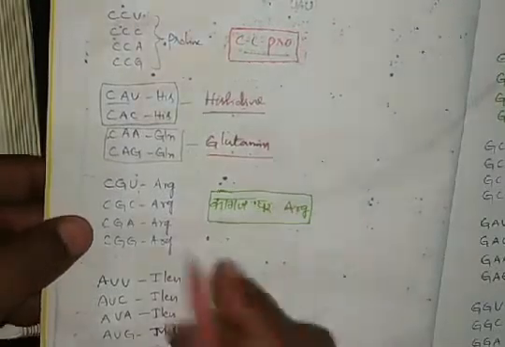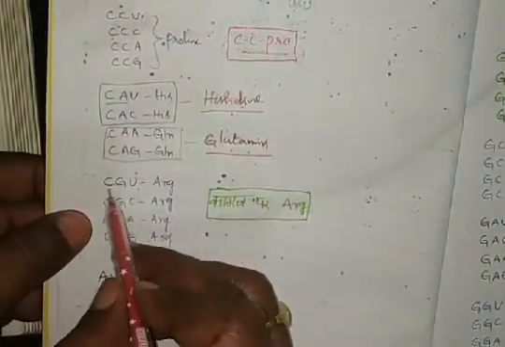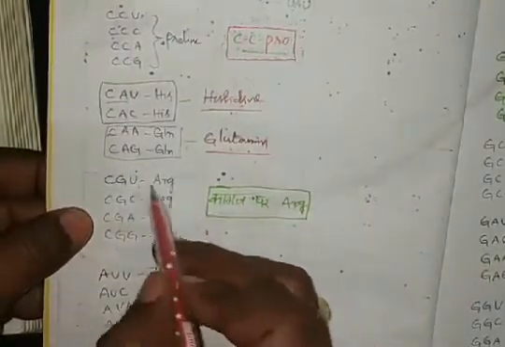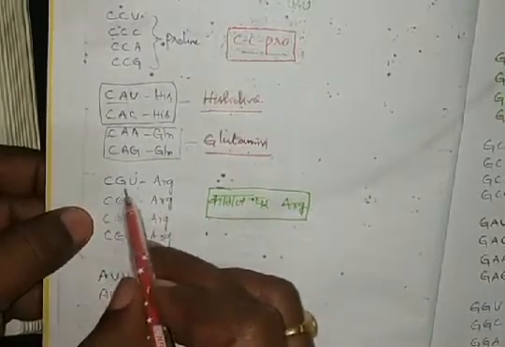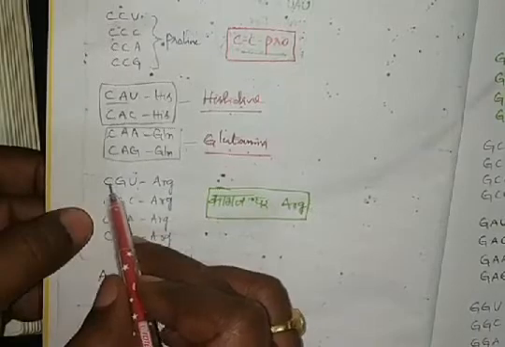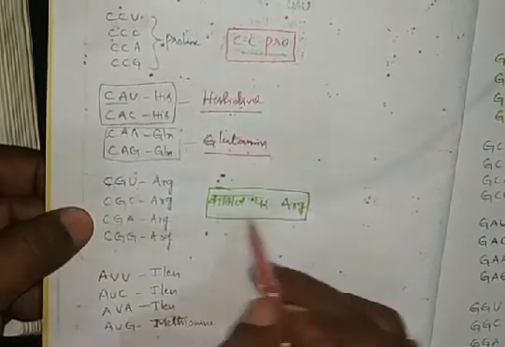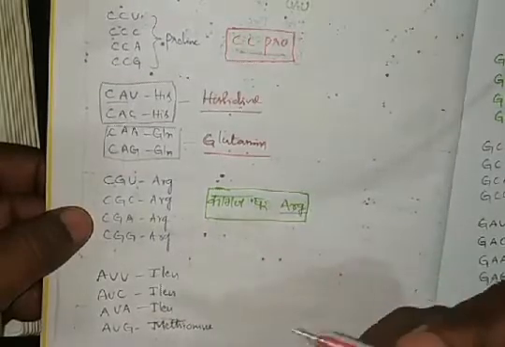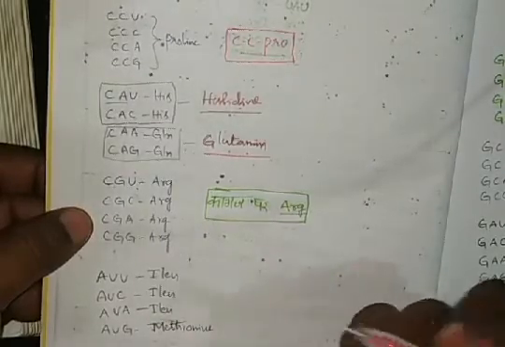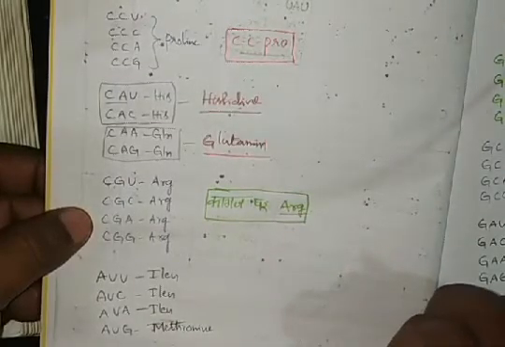So next CG, kagas. Kagas means paper in Hindi. Arji means an application we write and give to the government people.